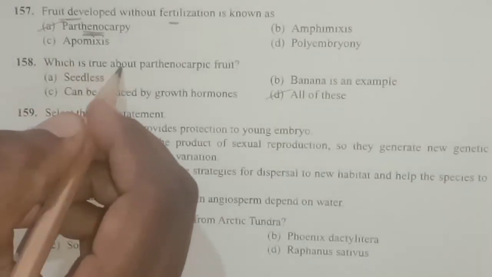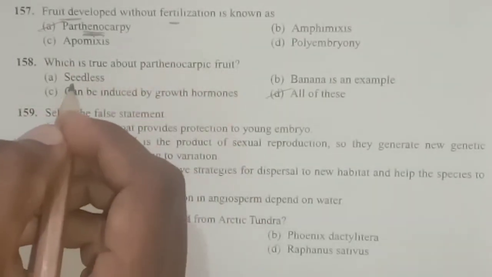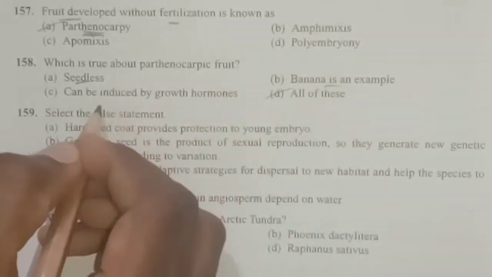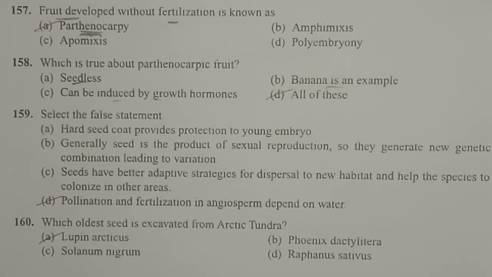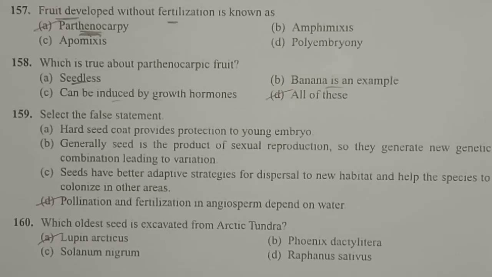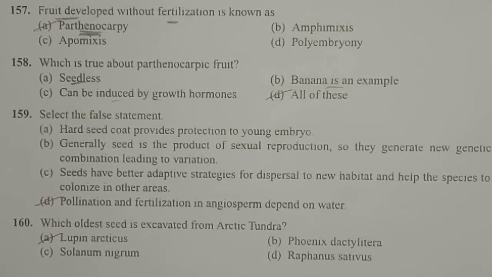And next one, what is true about parthenocarpic fruit? They are seedless. Banana is an example, and they can be induced by growth hormones. Here all are related to parthenocarpic fruits, because parthenocarpic fruits are always seedless as no fertilization takes place, and banana is one such example. And option C, they can be induced by growth hormones. Yes, with the help of certain growth hormones we can induce parthenocarpic fruits, like the seedless grapes you may have seen, which are induced with the help of growth hormones.